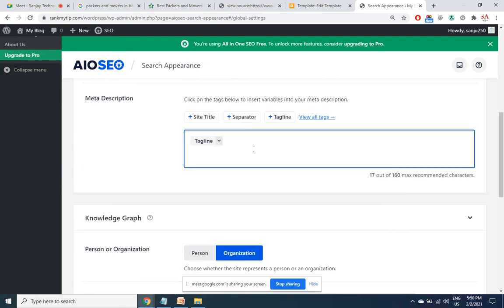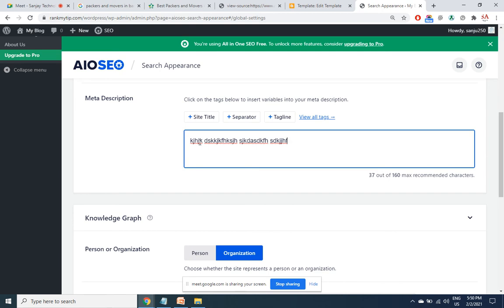It's not giving any provision to type, but now it is giving. Meta description is allowing it. Okay, so 160 characters. You just need to type the content.